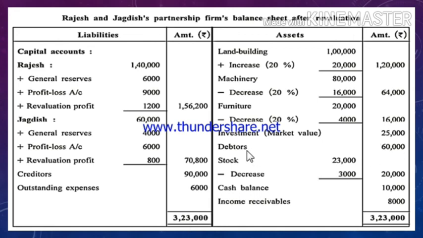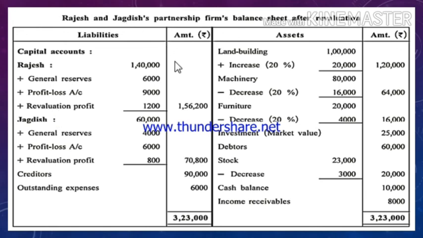It means the change in the value of assets and liabilities has to be recorded in the new balance sheet after revaluation. Debtors, previously it was recorded 57,000 after subtracting BDR. Now over here we have to write 60,000 because now BDR is not to be maintained. Stock, that was 23,000 minus decrease due to repairing expense 3,000, and outer column 20,000. Cash balance as it is 10,000. Income receivable, that is 8,000. The total of both the sides should get tallied.